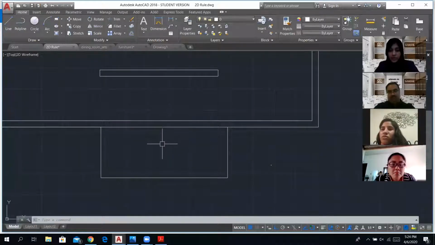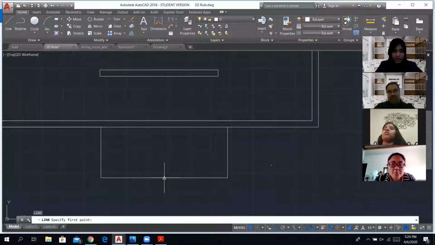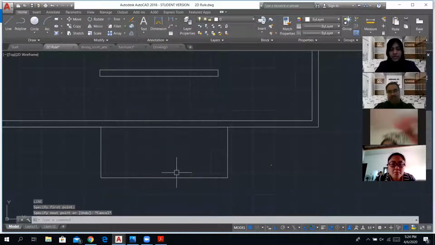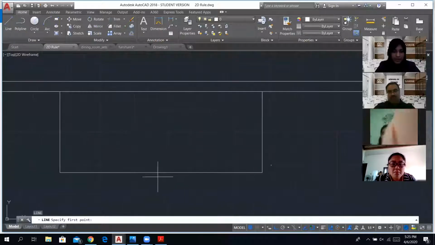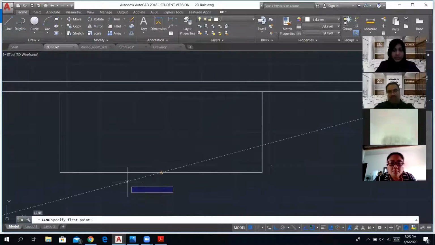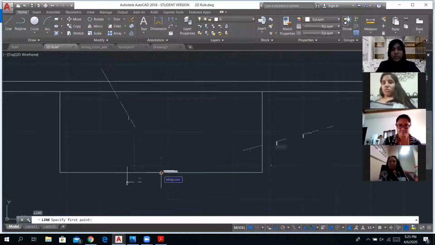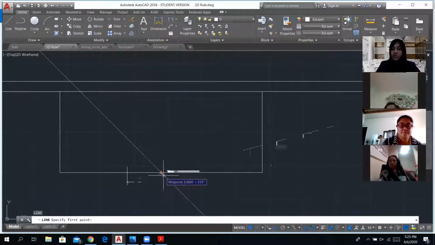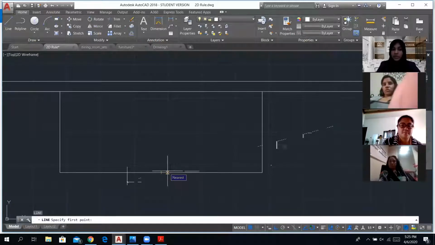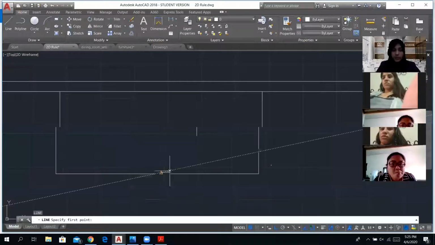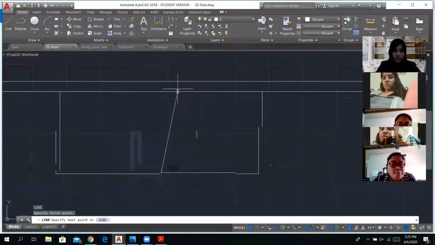Right, so now for that, I'm just going to go ahead and draw a line from here. As you can see, when I draw the line and want to start it from the center, it shows me a point that defines the midpoint. I can draw from the exact midpoint of the line. I don't have to measure it. By default, AutoCAD gives us the position of the midpoint. So I'm just going to draw it and stop it. All right.